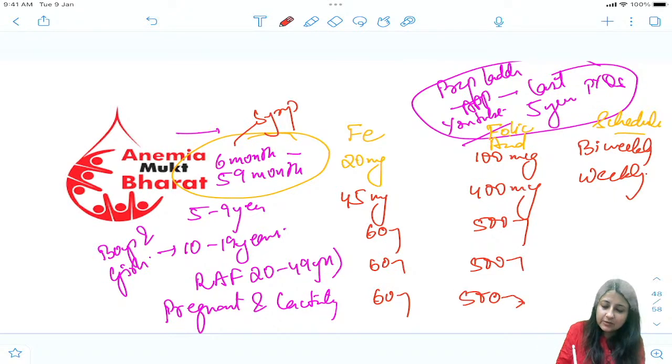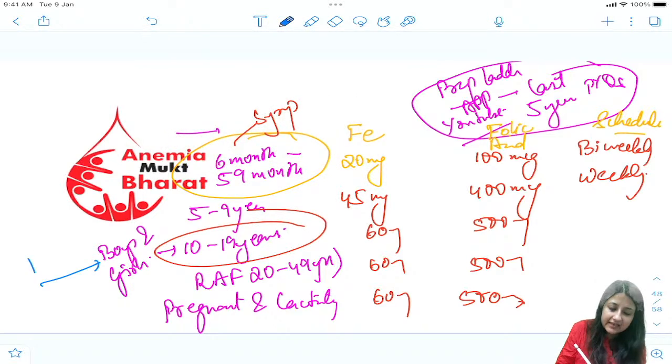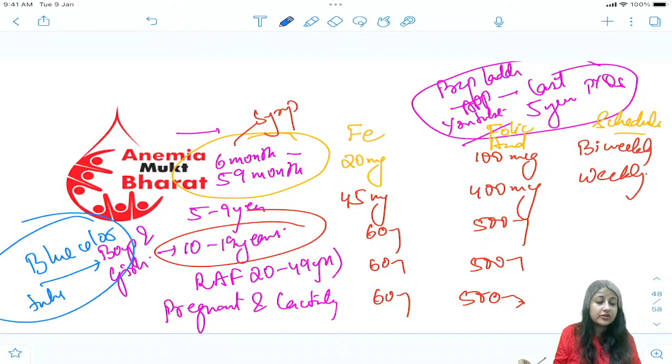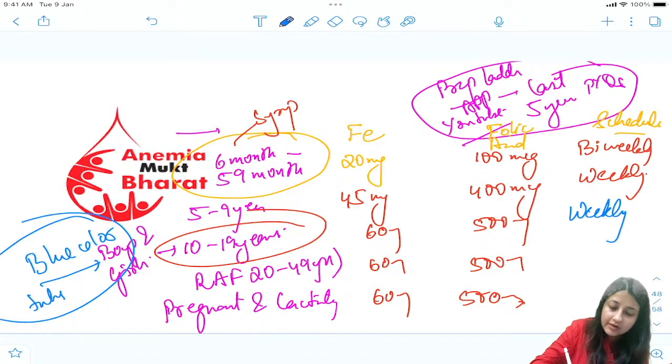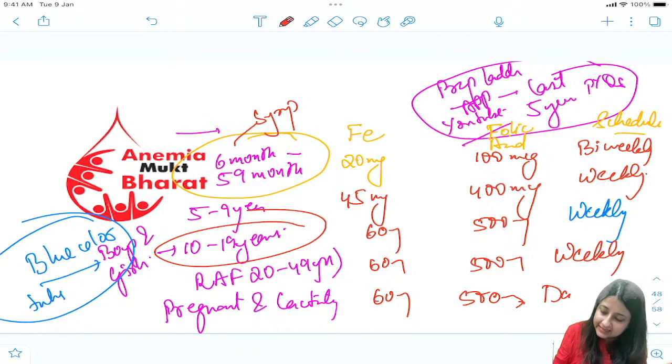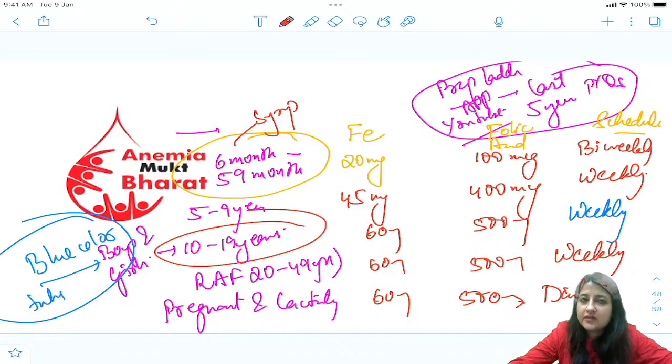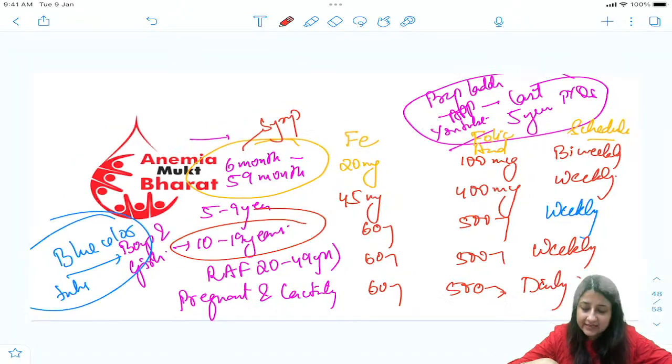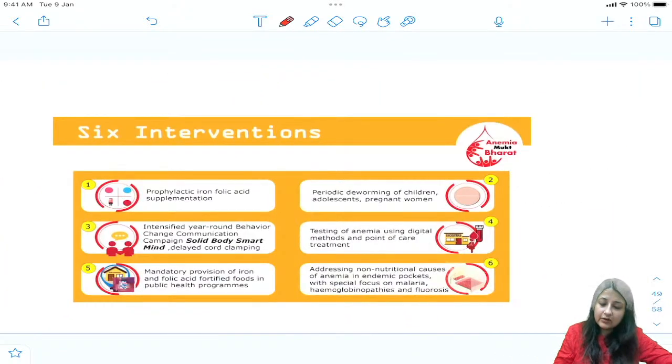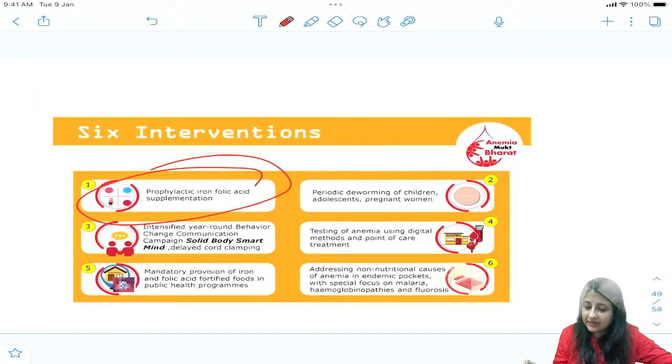But please remember, 10 to 19 years are adolescents, so we are giving them blue color tabs. Iron ki neeli goli, so you can get a question, iron ki neeli goli is for whom? For adolescents, and this is also given weekly. Non-pregnant, non-lactating, again weekly, but in pregnant and lactating women we start after the end of the first trimester, and we can give up to 6 months post lactation, so that is given daily. Remember the doses. So you can see prophylactic iron folic acid we are giving.